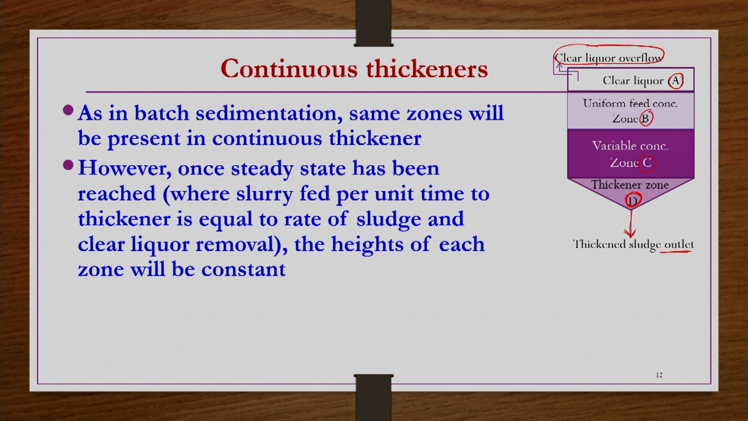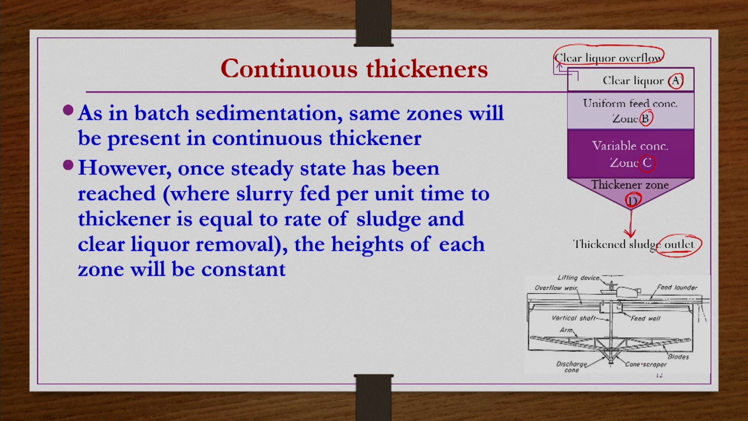Whatever the rate of sludge removal and the rate of liquor removal is, if that is balanced by the rate of feed into the thickener, then we can say a steady state has been achieved. Under such steady state conditions, the height of the individual zones will remain constant in a continuous thickener.